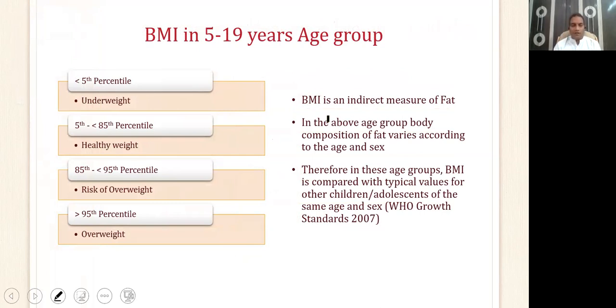If whatever value I got falls between, say, the 5th to 85th percentile, then the person is said to have a healthy weight. The boy is said to be healthy. However, if his BMI falls above the 95th percentile, then he is said to be overweight. Similarly, if his BMI, whatever we calculated, falls below the 5th percentile compared to his age and sex, then he is said to be underweight.